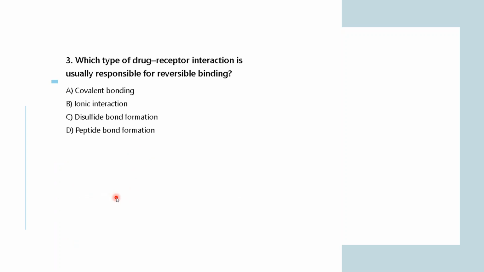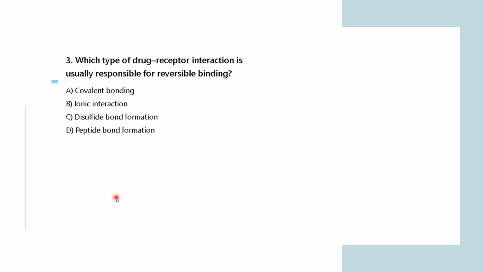So, which type of drug receptor interaction is usually responsible for reversible binding? Is it the covalent binding, ionic interaction, disulfide bond formation, or peptide bond formation? So, which type of drug receptor interaction is actually responsible for the reversible activity?